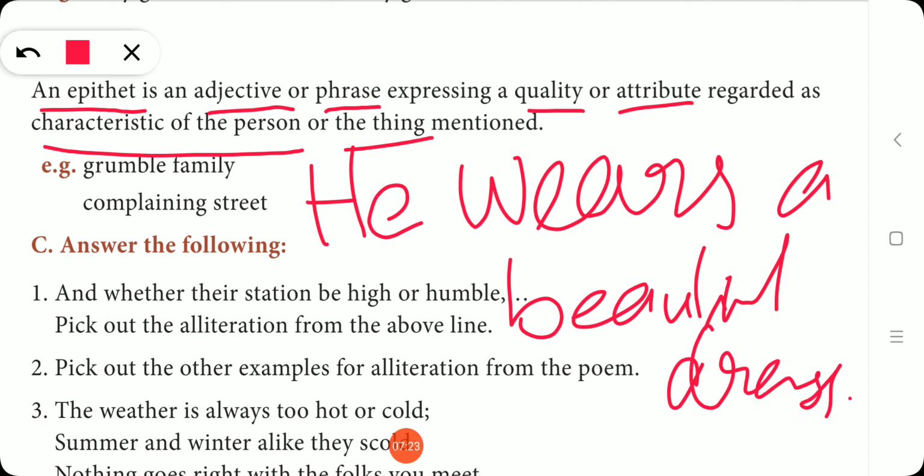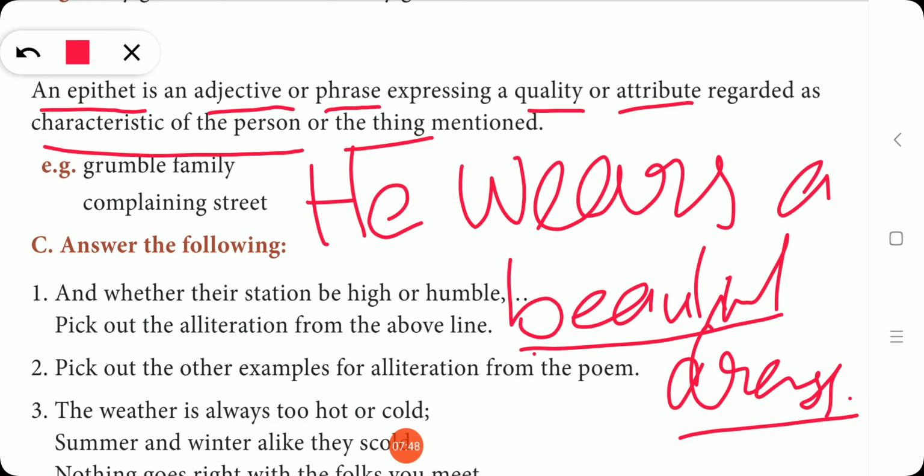Okay, so what is an adjective here? Beautiful is an adjective qualifying the noun dress. Okay, so this is an adjective. And what is a phrase? A group of words with incomplete meaning is called a phrase, and there will not be a verb in that phrase.